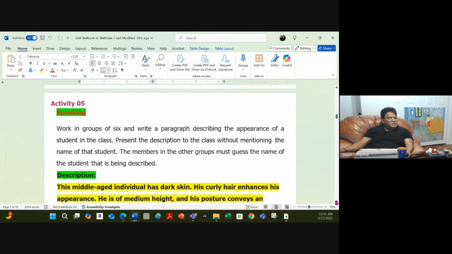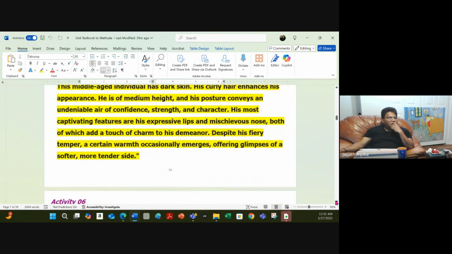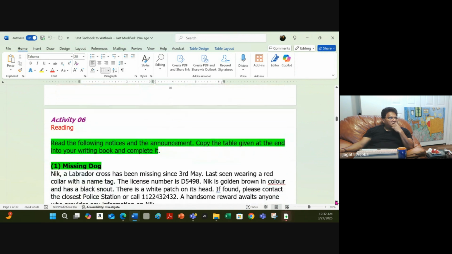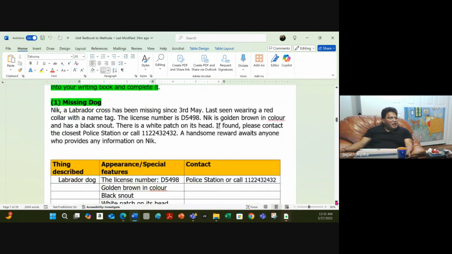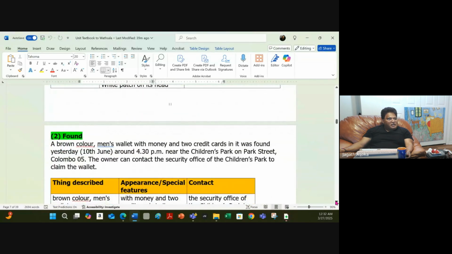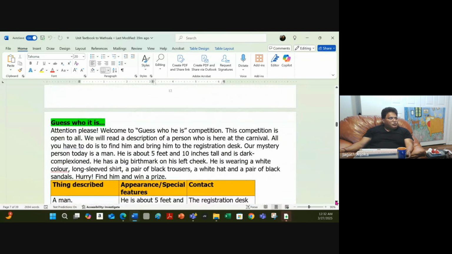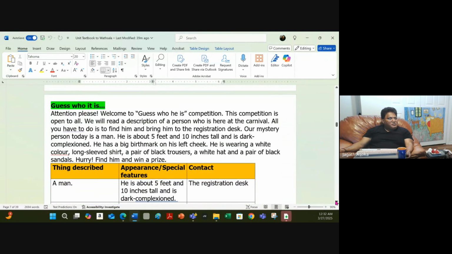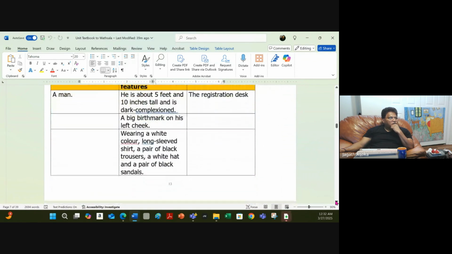Work in group of 6 and write a paragraph describing the appearance of a student in the class. We did this one just to remind you. You can watch it again. Activity 6 is a reading thing. You read the following notices and announcements, and then you have to make this table, and that's the activity we did. You should be able to do that. Then guess who? There is a description. You make a table. You write things describing appearance, visual features, contact, and so on.